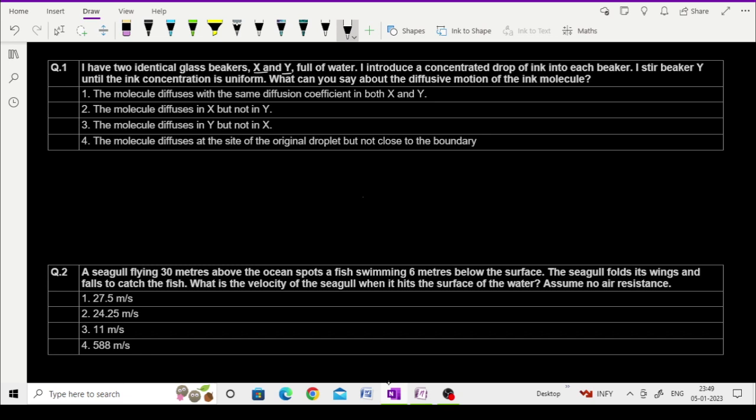The first question is just for Fick's law of diffusion.